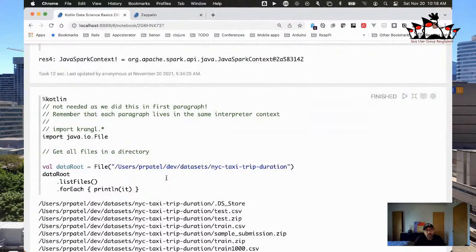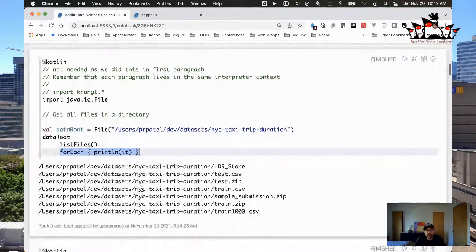And since I'm running this locally, and since I have my files that I'm going to import in to do some data manipulation on, just to demonstrate something very quickly to you, I've said, okay, this is where I have all my data sets. And this is a file object, which points to a directory. So then I'm just going to say data root, go and list all the files, and then for each, print each one of them. So let's see what's in this directory, right?